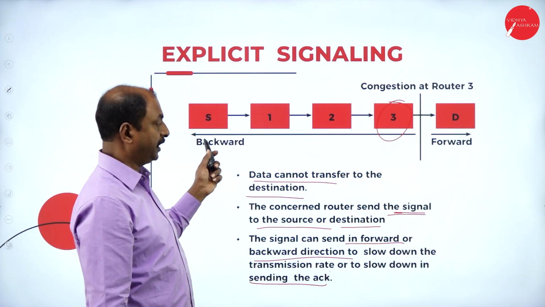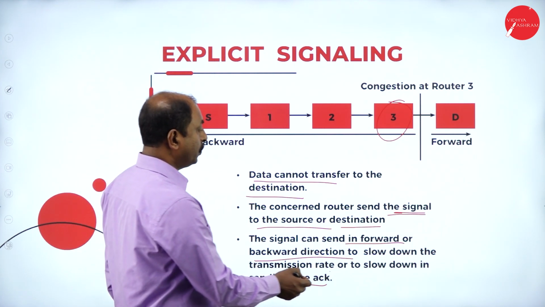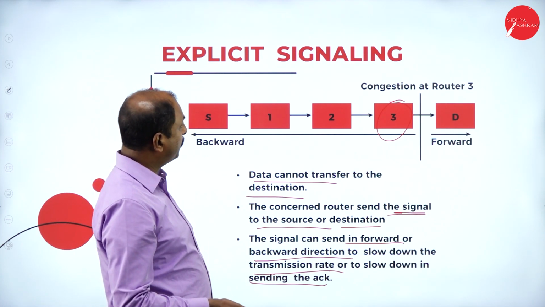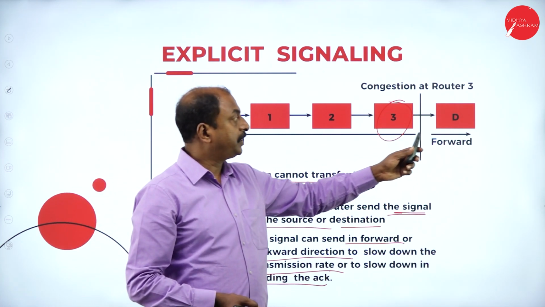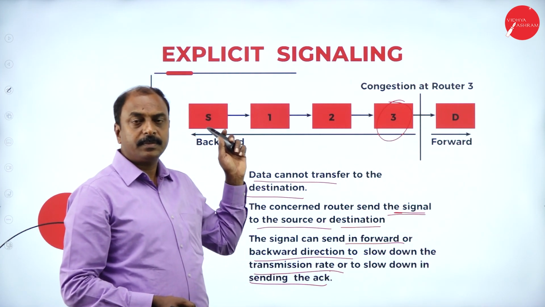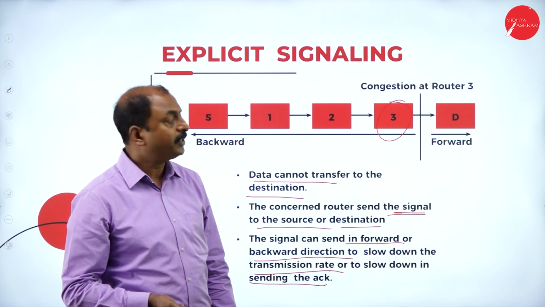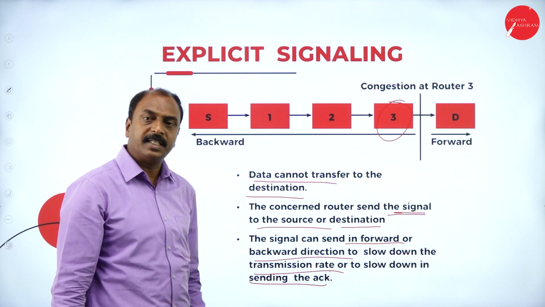By analyzing the signal, the source is going to slow down the data transmission rate, or they can use the concept of acknowledgement. Till the acknowledgement is received from the destination, the source cannot transfer the next set of packets. So this is the concept of explicit signaling.